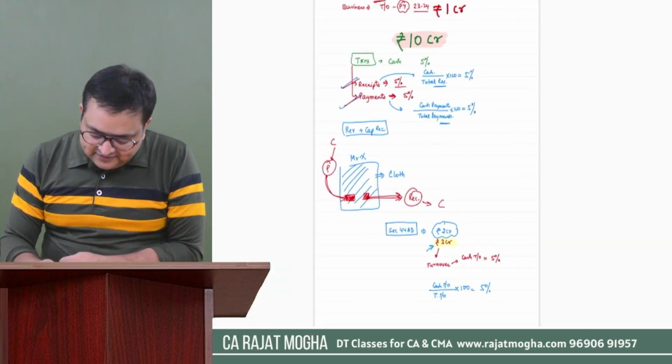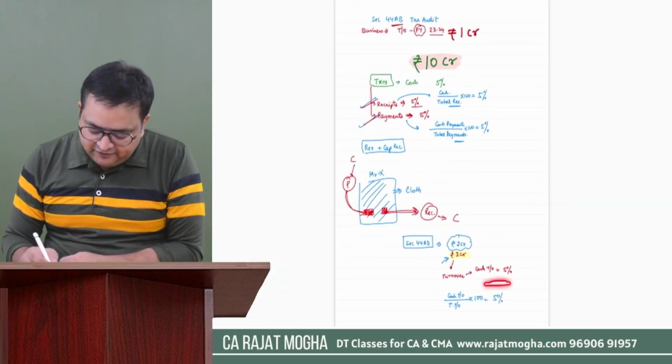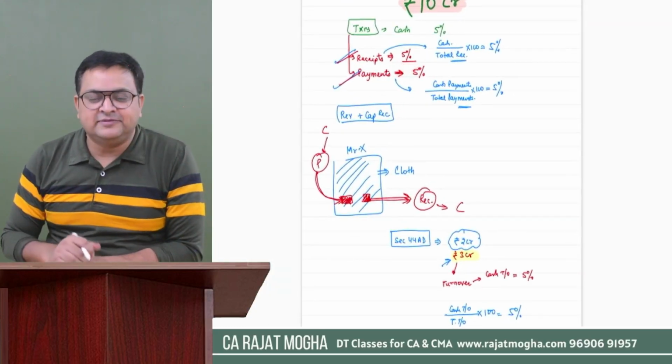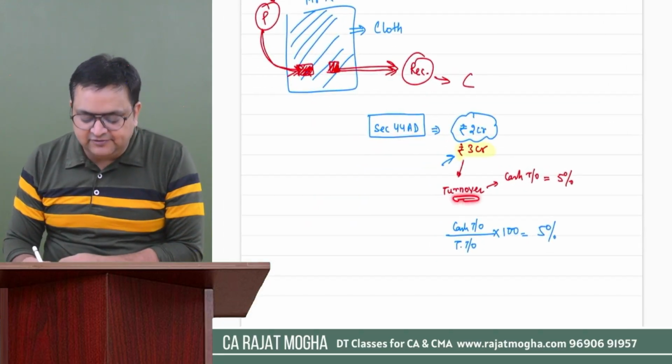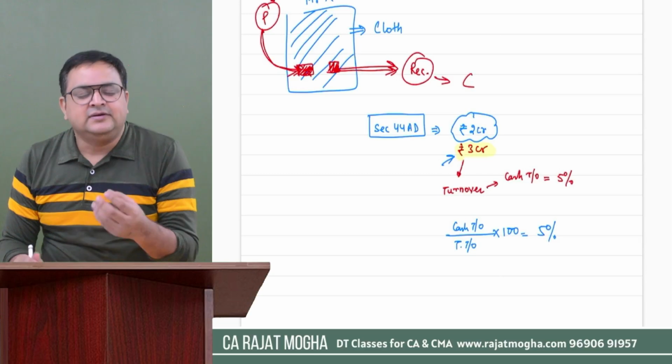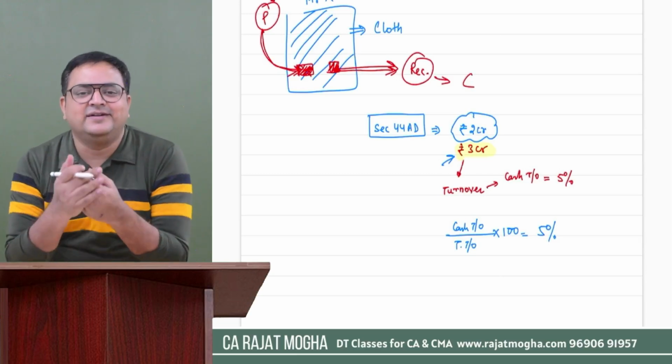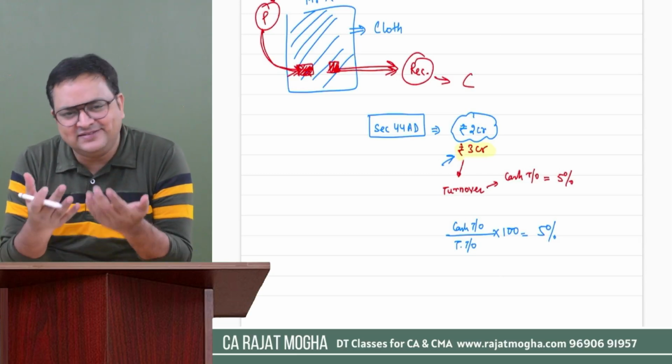Right? So what is the difference here? Here also we were calculating 5%. What is the basic difference over here? See, in 44AD, we were concerned only with turnover. That is only receipts. Turnover is nothing but receipts. Turnover is our sales, gross receipts. So it is just receipts.